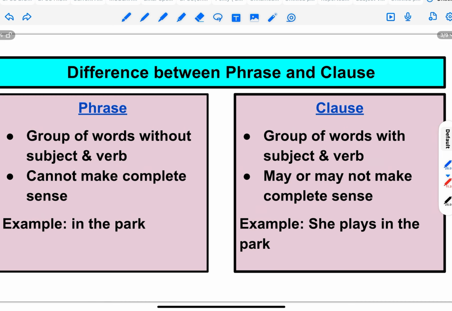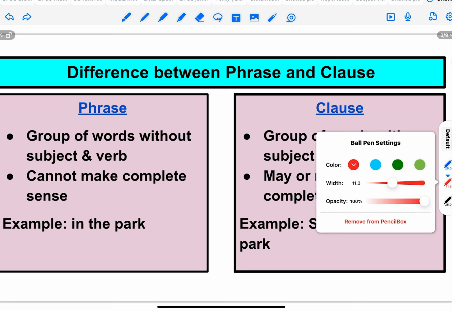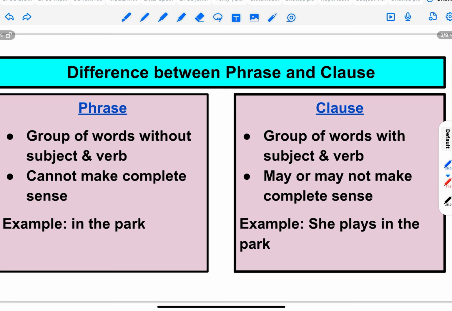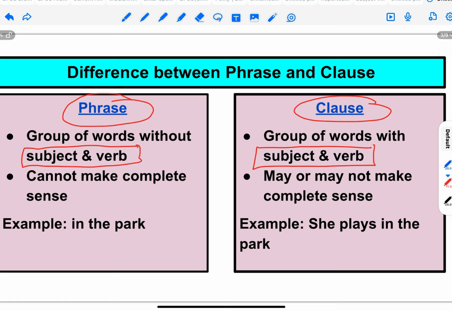Let us see the difference between phrase and a clause. So what is the difference between a phrase and a clause? Phrase is also a group of words, clause is also a group of words. But clause will always have a subject and a verb, whereas phrase does not have a subject of its own or a verb of its own. Clause may sometimes give complete meaning or sometimes half meaning, whereas phrase cannot give a complete meaning. It always gives half meaning. For example, in the park, this is an example of phrase. She plays in the park. This is an example of clause.